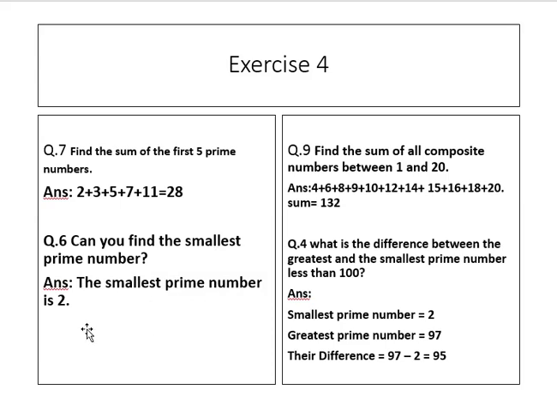The smallest prime number is 2. Question number 9. Find the sum of all composite numbers between 1 and 20. The composite numbers are 4, 6, 8, 9, 10, 12, 14, 15, 16, 18 and 20.